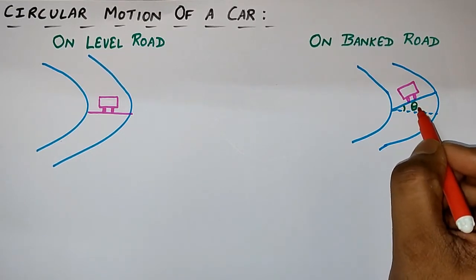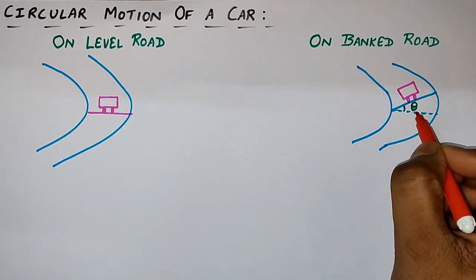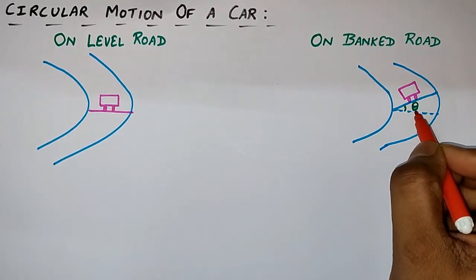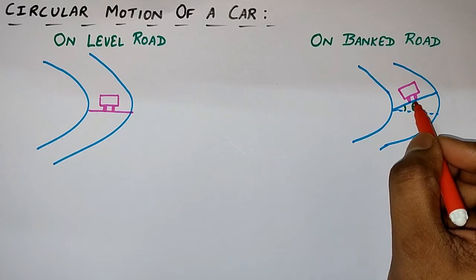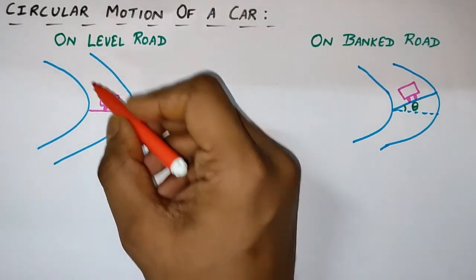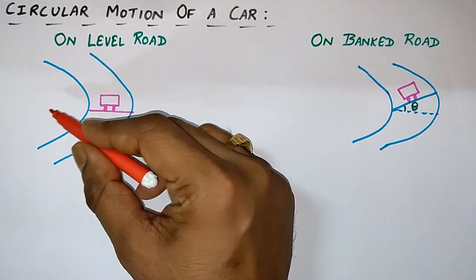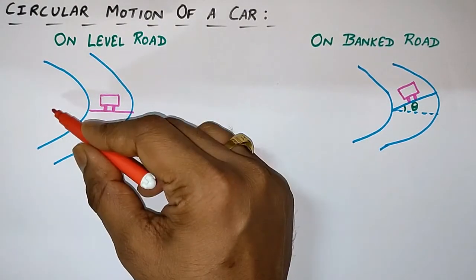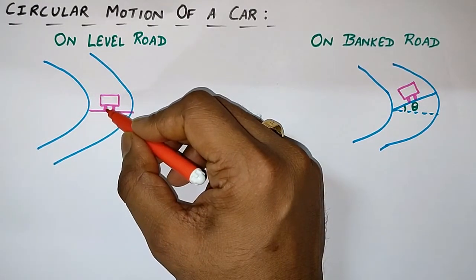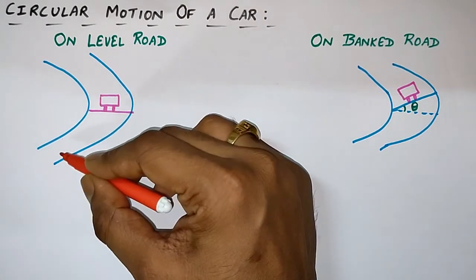When the outer edge of the road is raised by some angle theta, then what happens? The maximum safe speed of the car increases as compared to this case. On a level road, when a car takes turns, centripetal force acts towards the center, and friction is also acting in this direction. That's why the car is able to take the turn.